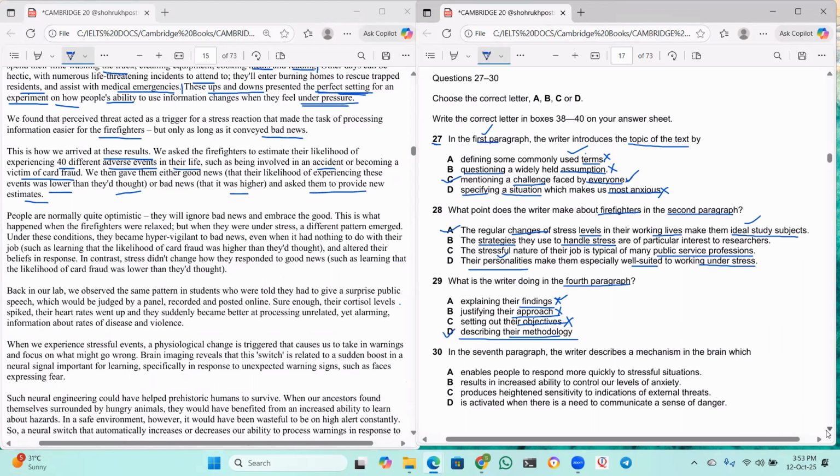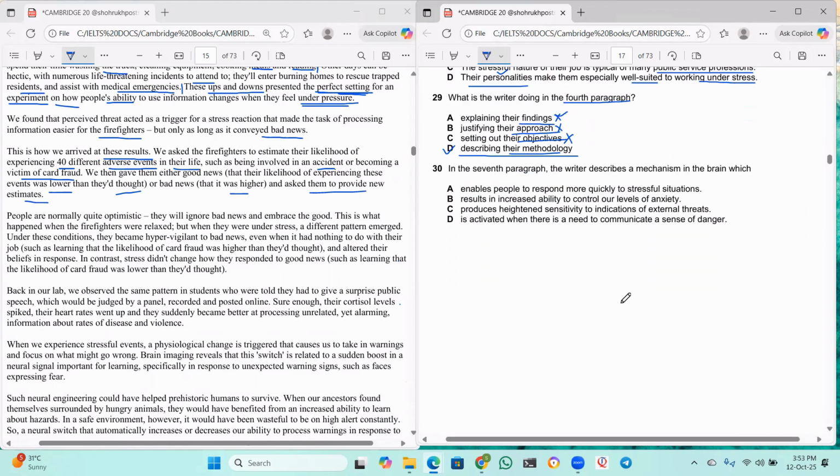Okay, good. So let us move further, guys. In the seventh paragraph, the writer describes a mechanism in the brain. Okay, now we'll go to the seventh. This is 4, 5, 6, 7. So this is our seventh paragraph.